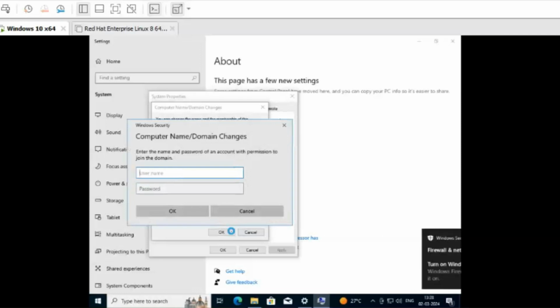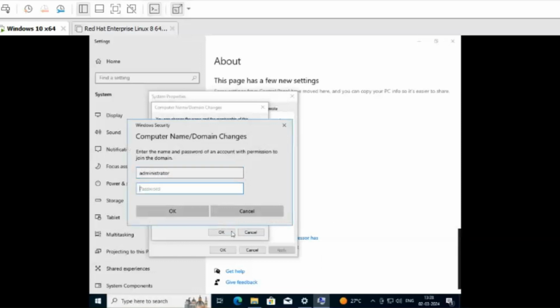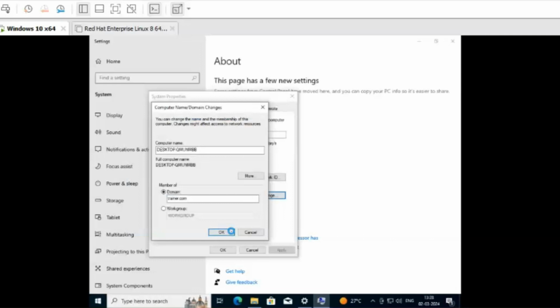Then it will ask for the username and password. Type here administrator, and then the password. Then OK, right? And let it be processed.